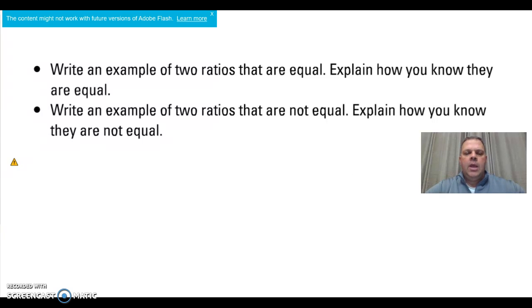As a final thing that I want you to do, please write an example of 2 ratios that are equal. Explain how you know they are equal. Write an example of 2 ratios that are not equal. Also explain how you know they are not equal. Please turn to a friend and tell them your 2 equal ratios as well as your not equal ratios.